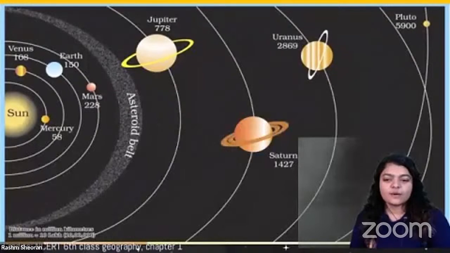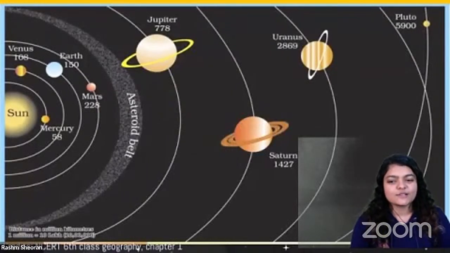Earth has one moon. Other planets, Jupiter, Saturn, Neptune, they have many moons. 90 moons, 100 moons. They are very big planets with many moons. So all of these things are present in the solar system. If I show you a picture, what are all the things that are present in the solar system?